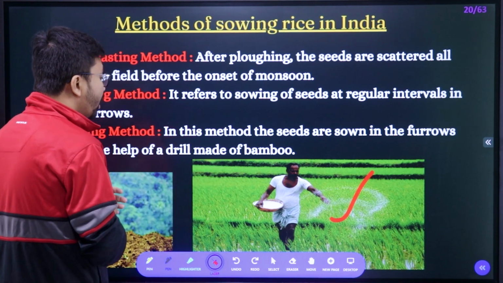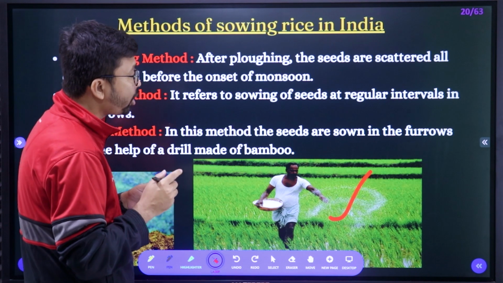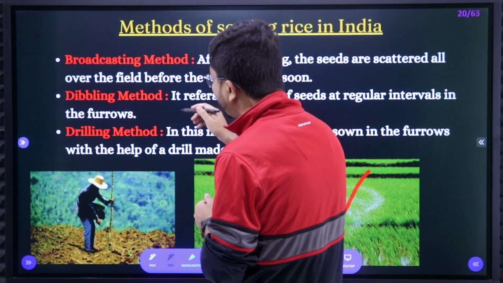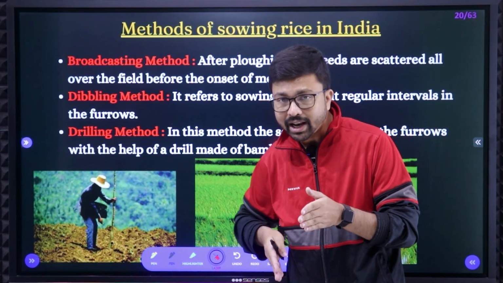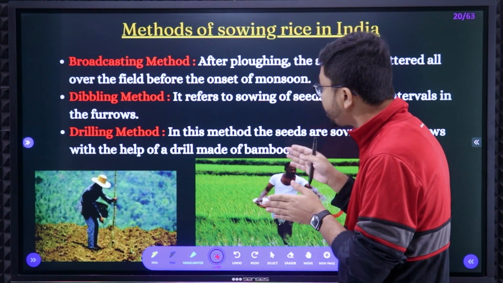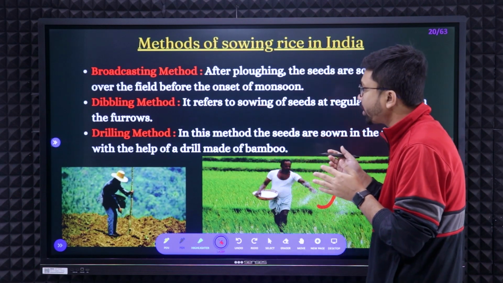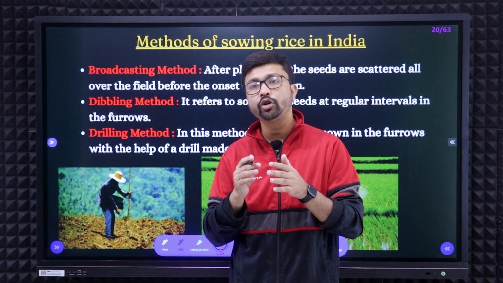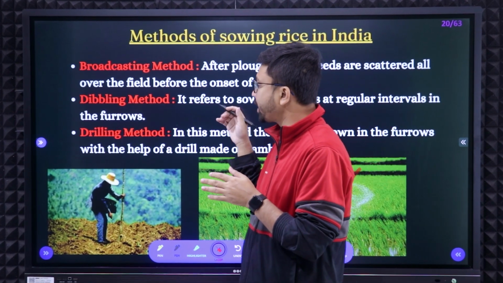Right? So that's called broadcasting methods. Next one, dibbling methods. It refers to the sowing of seeds at regular intervals. So here what will happen, the crop seeds, like the rice seeds, will be put in the agricultural land in a line. Although the gap will be maintained, the problem is that once all the crops start growing, maybe some crops, 20% of crops, will not be able to grow properly, so the wastage of land will remain there also.